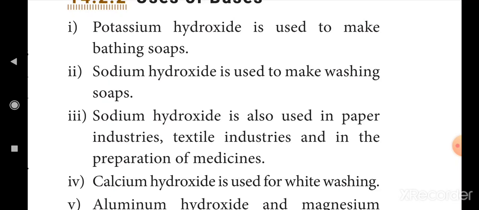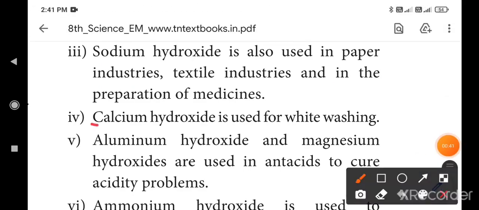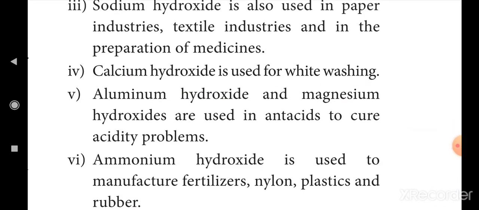Next, calcium hydroxide, another name is lime water. Lime water is used for whitewashing houses.